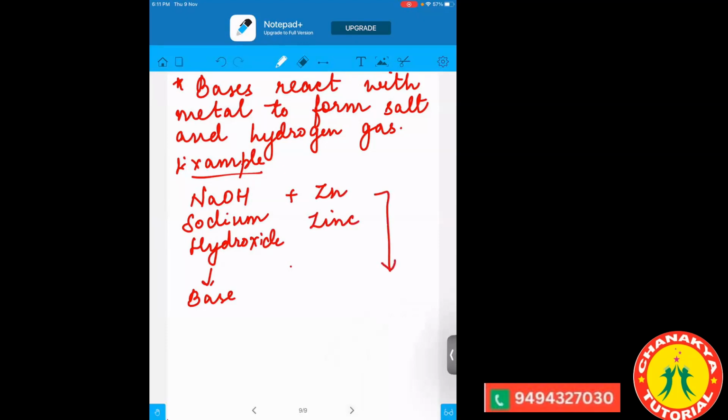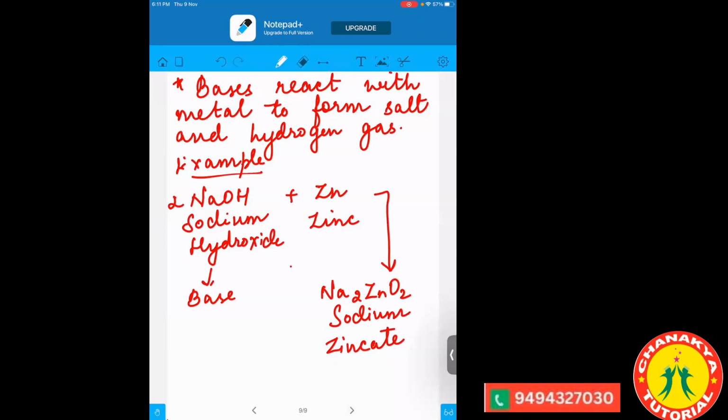So zinc is a metal. Now NaOH and zinc will be reacting together and they form a salt which is Na2ZnO2, and this is called sodium zincate.